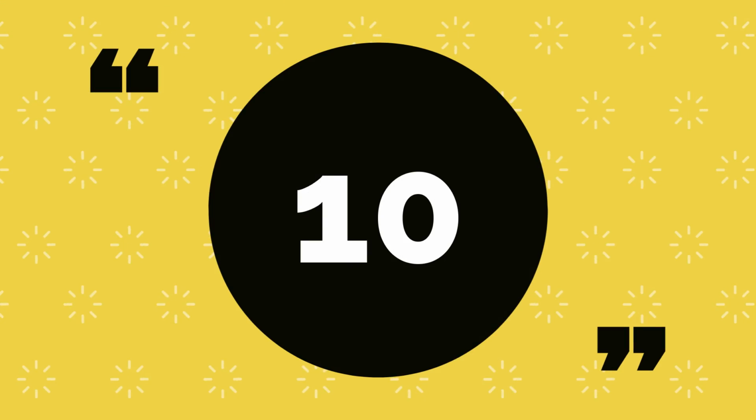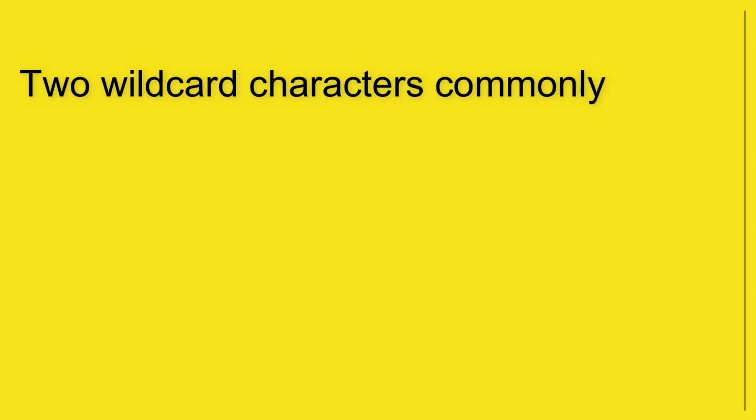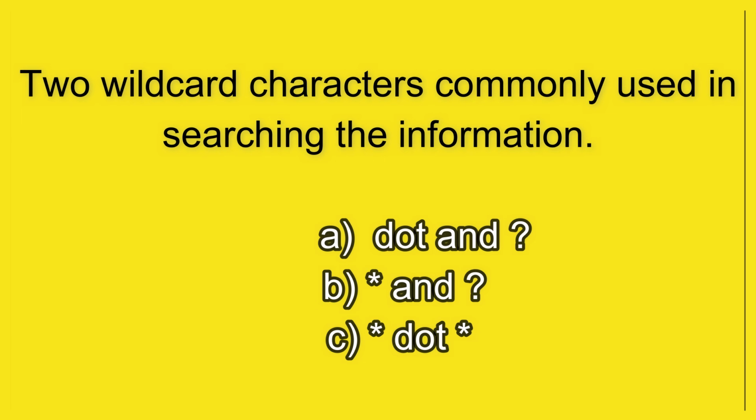Question number 10. Two wildcard characters commonly used in searching the information are: option A, dot and question mark; option B, star and question mark; option C, star dot star.